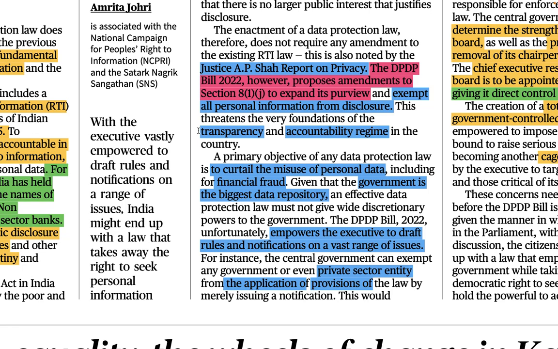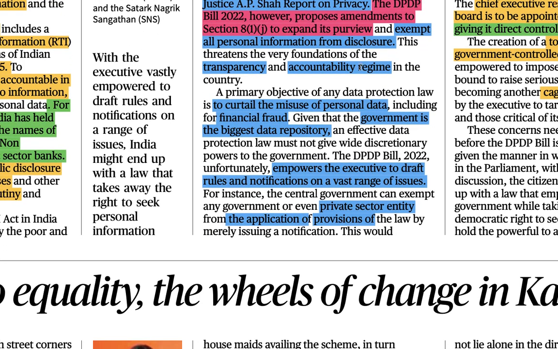Right now, until this bill comes into the picture, whatever we used to ask, those kinds of things were available, but now they will not be available. So where is the transparency now? कहाँ पारदर्शिता है? And accountability regime. If something is happening wrong, at least we can file an RTI and get the information, and then we can counter that wrong on the basis of the data or the report received in the form of the RTI. So who will be held responsible for that? Nobody. So this is the most important point in this.